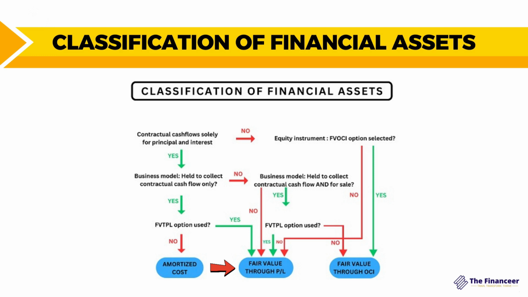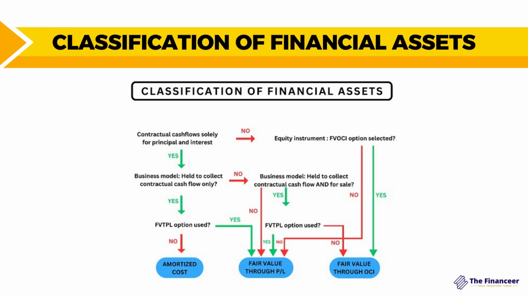Whether you are going to classify this financial asset as fair value through profit or loss. So if the answer is yes, you are going to classify it in the group in the middle, which is fair value through profit or loss. So this is how to go through the mind mapping. Then we will start again from the beginning.